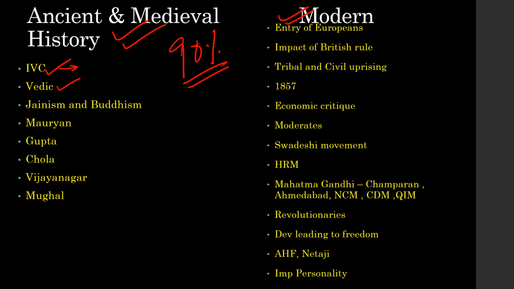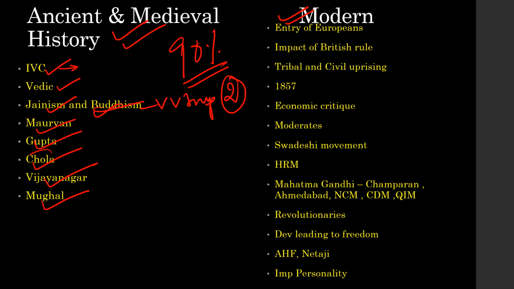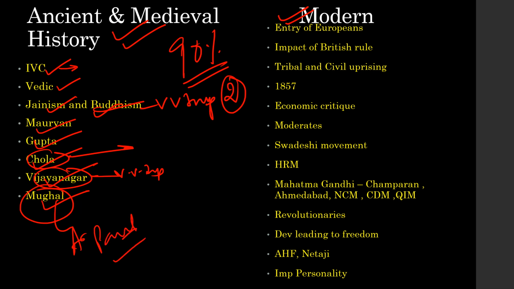Then Vedic age, then Jainism and Buddhism, very, very important. Every year at least 2 questions are coming from this topic. Then Mauryan age, then Gupta age, then Chola, then Vijayanagar, then Mughal. Particularly Cholas are very important. Vijayanagar is a very, very favorite topic of UPSC, and even Mughals are also very favorite, particularly the Mughal architecture and Mughal painting. You can expect questions.